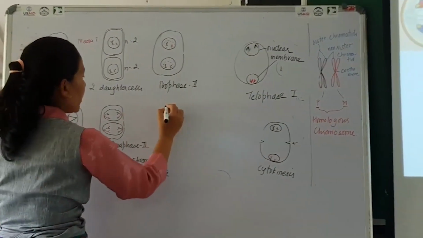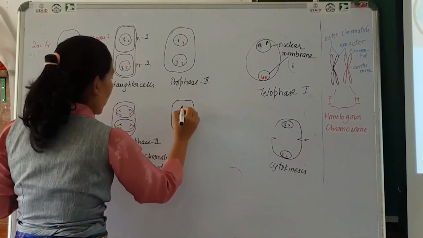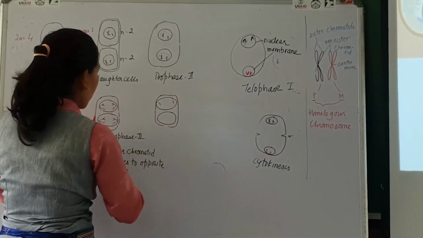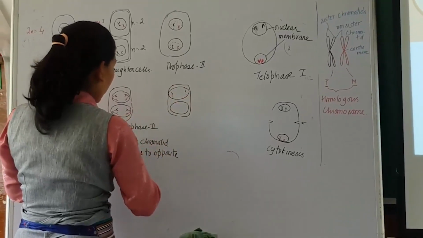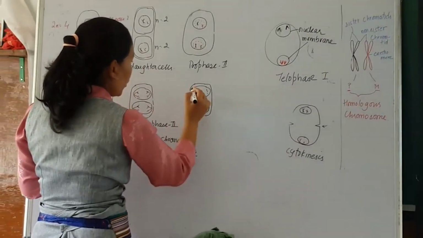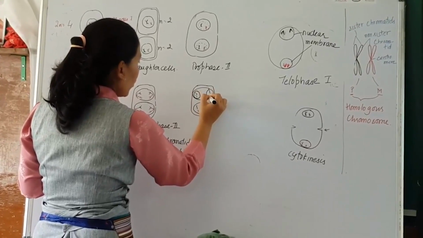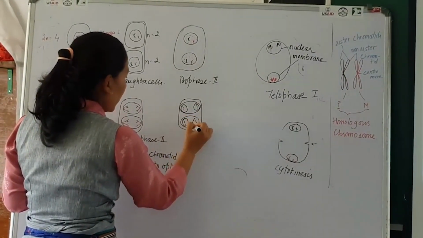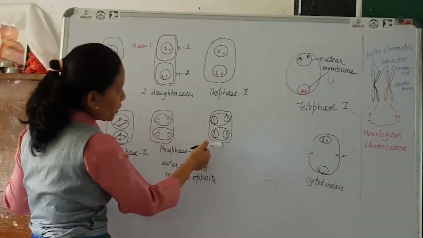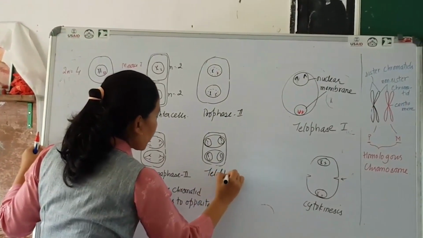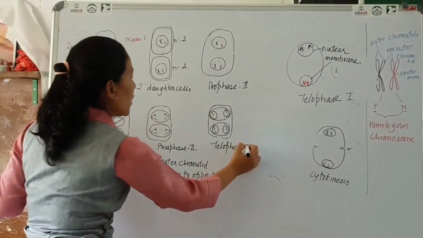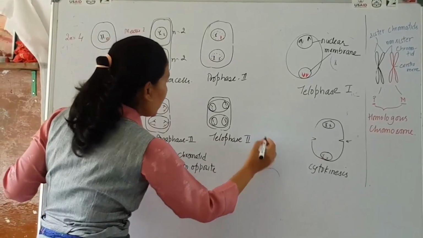Next we have telophase, where these two cells will have the chromosomal material at the respective poles. Then there is the formation of the nuclear membrane around it, and the spindle fibers that you saw in anaphase disappear during the telophase 2 stage. Now you can find two nuclei, which is then followed by cytokinesis.